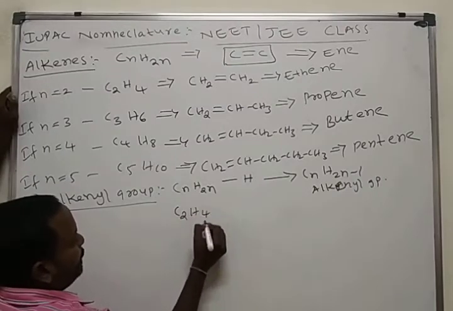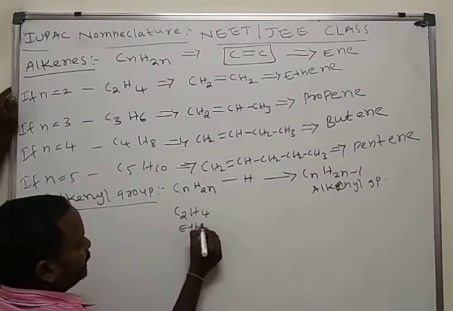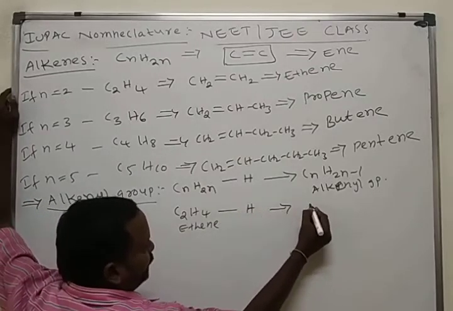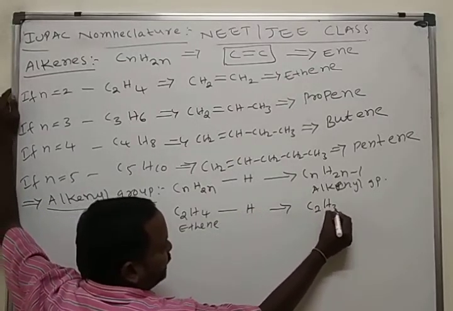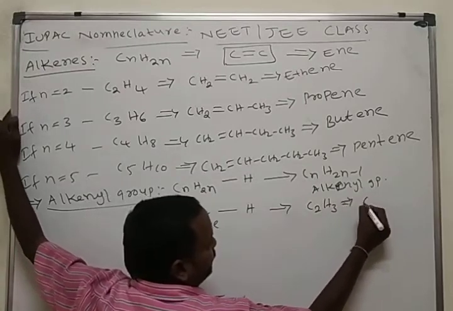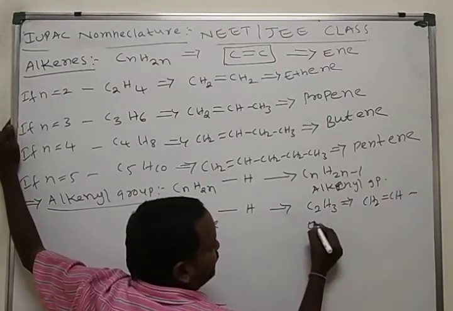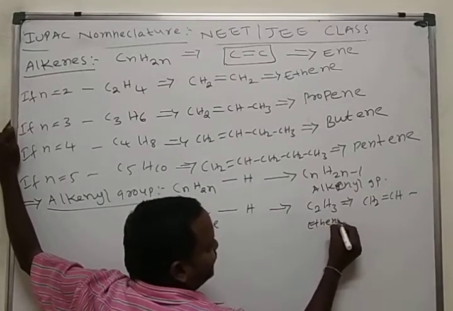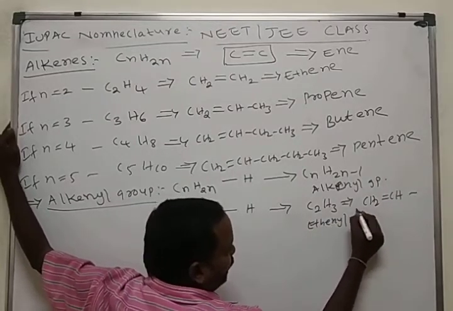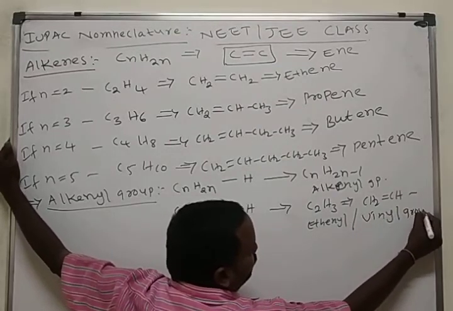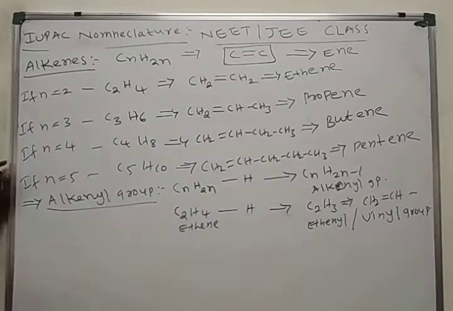C2H4 is what? Ethene. Remove one hydrogen, what you get? C2H3, which may be written like this: CH2=CH-. This is called ethenyl, or it is also called vinyl group.